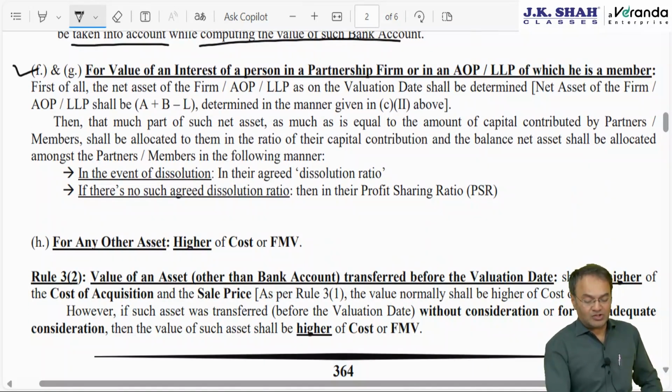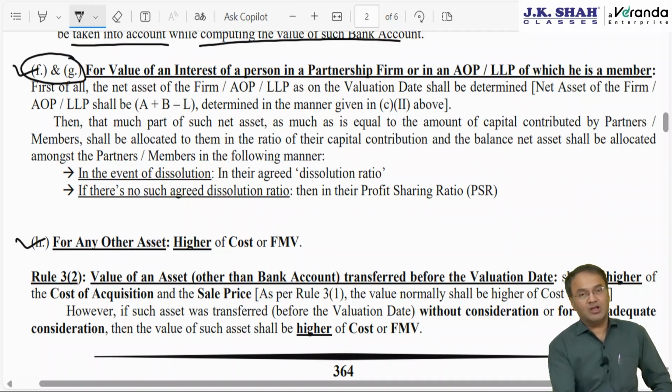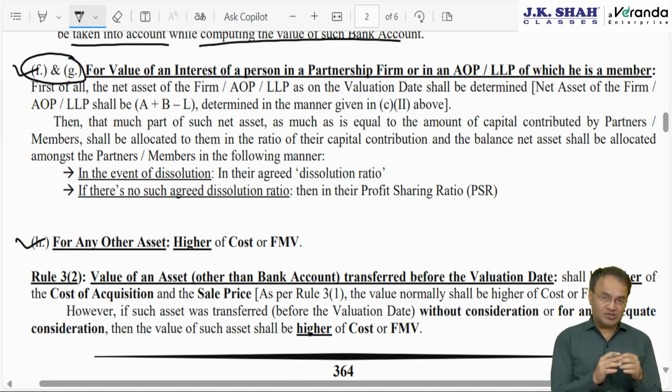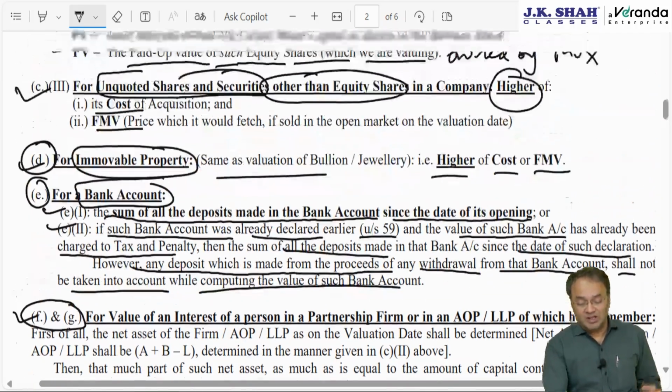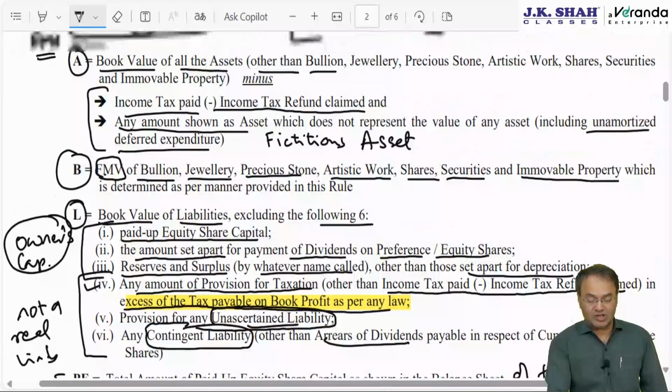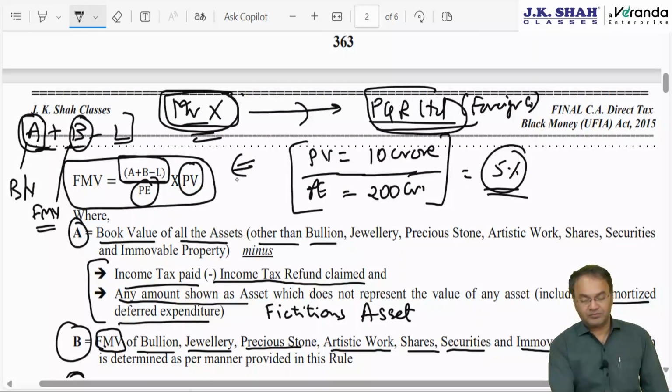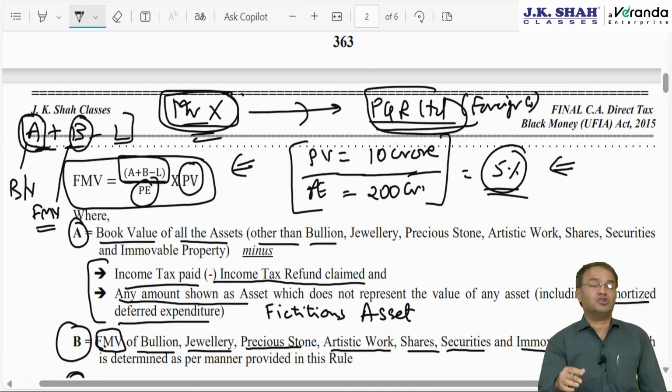Okay, then clause number F and G and then clause H. Clause F and G is a bit off the track. Clause F and G are applicable in case assessee Mr. X, who is ROR in India, is a partner in a partnership firm outside India or is a partner in an LLP. As far as he being a shareholder was concerned, for unquoted shares, we applied this formula. If I am a shareholder in any company, then I will have only one type of share, that is my percentage shareholding in the total shares of that company.